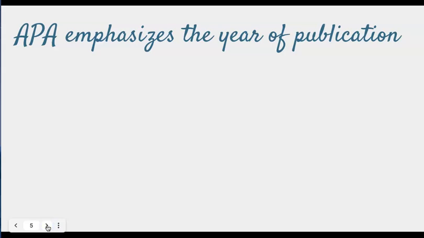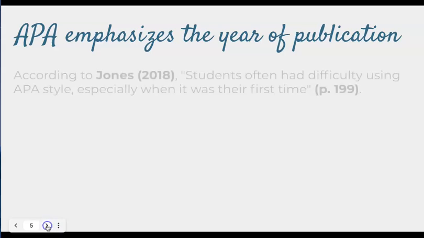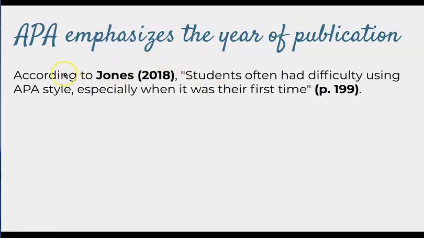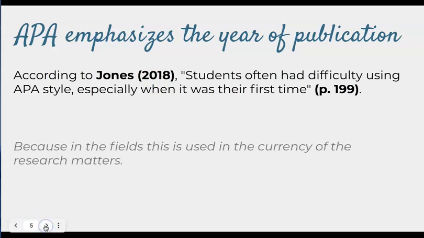APA really emphasizes the year of publication. So we can see right here is a quote, here's the author's last name, and the year 2018 is right there in your face. And the reason is that in fields like psychology, we really want to know what's been found in research studies recently. So how current the research is matters to your reader. So we want the reader to be able to see that without having to look at your references page, to see that right away when they see the quote or paraphrase or the data that you include.